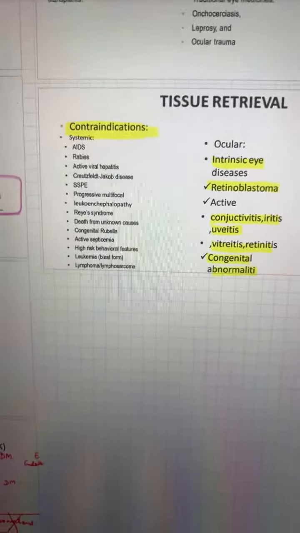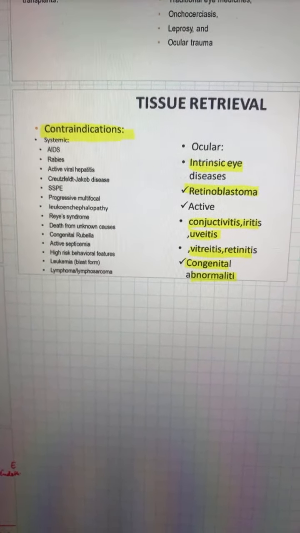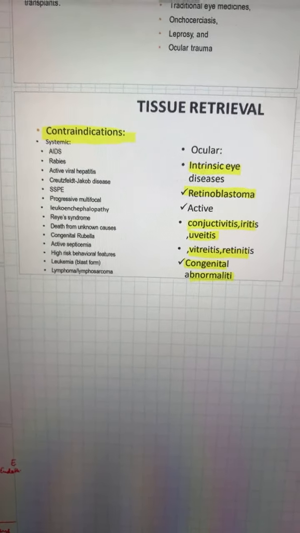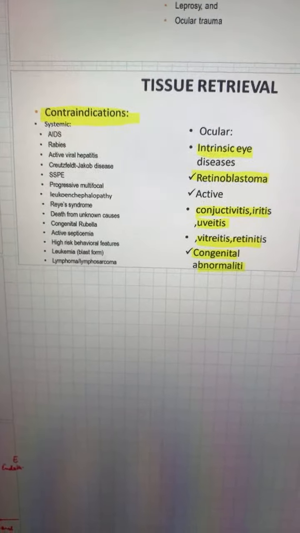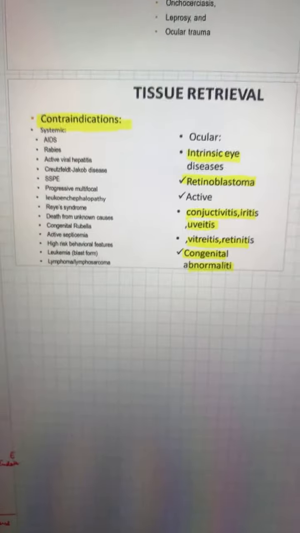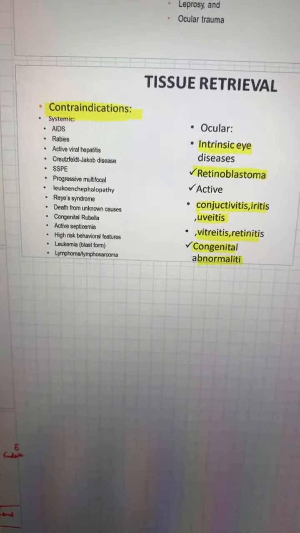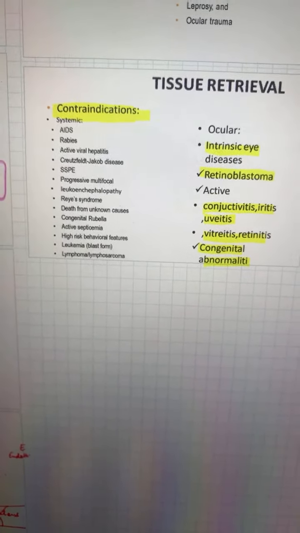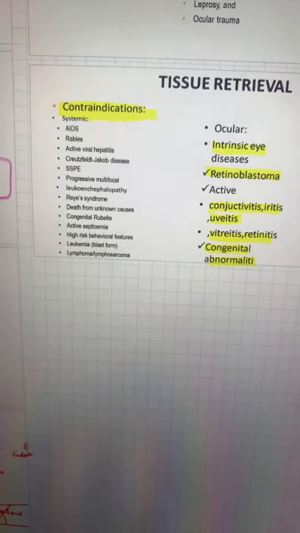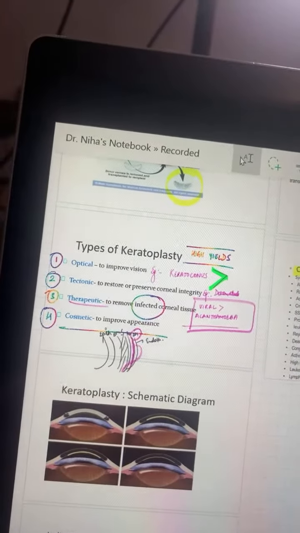These are your contraindications. If you look at the contraindications, we have got two kinds: one is the systemic contraindications and one is your ocular contraindications. So you have here acute sclerosing panencephalitis, uveitis, iritis. All these are contraindications. The death from unknown disease, congenital rubella, HIV. But the microbial keratitis which they have given is actually an indication.